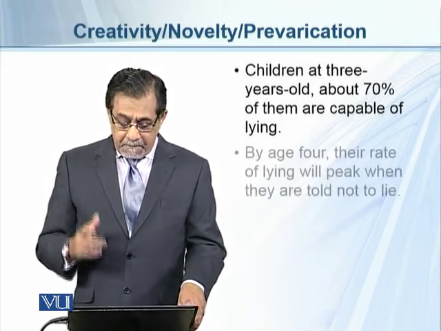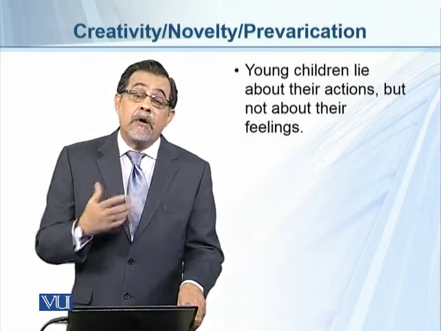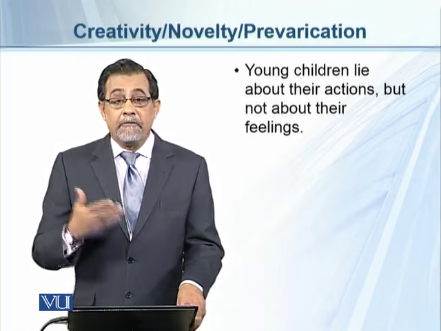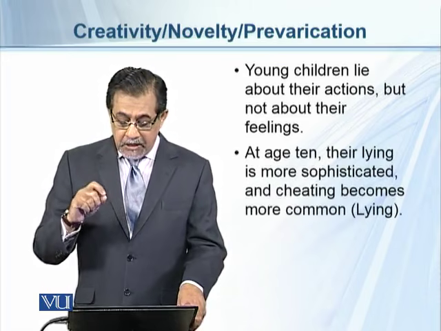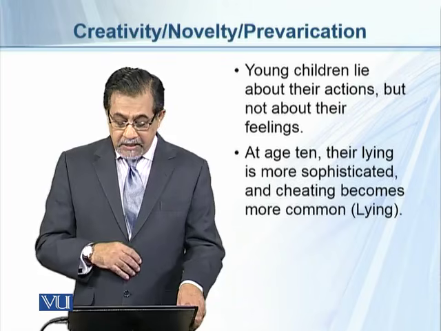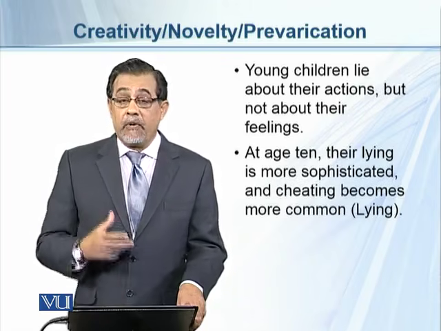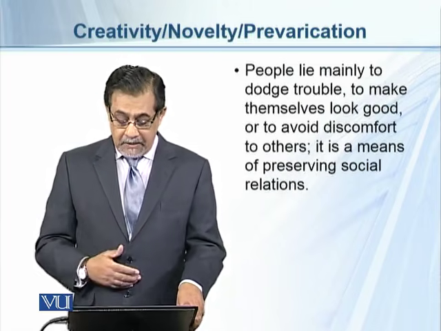However, children can lie about their actions, but not about their feelings. That's the main difference. At age 10, their lying is more sophisticated and cheating becomes more common. So at that age, they are capable of telling a lie about anything.